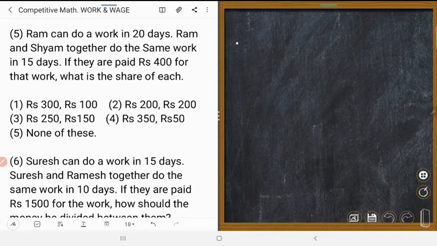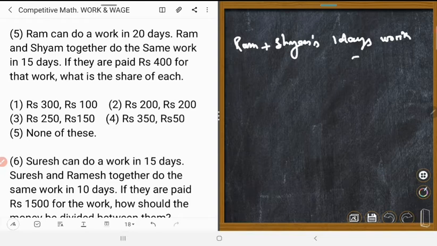Ram plus Shyam's one day's work is equal to 1 upon 15 part. Ram's 1 day's work is equal to 1 upon 20 part.